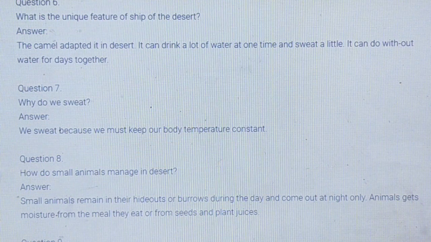Animals get moisture from the meals they eat or from seeds and plant juice. So, if they are eating other animals, there will be some moisture in the body of that dead animal. So, they will take that, or they will eat juicy plants so that they get some water. So, this is the way how the small animals manage their life in the desert.